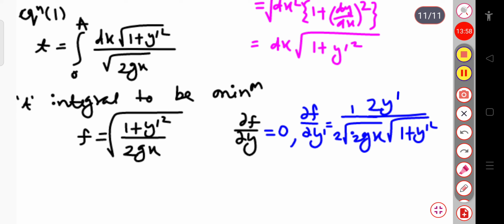So this 2 gets cancelled, and dou f by dou y prime will be equal to y prime divided by root over of 2gx times 1 plus y prime square.